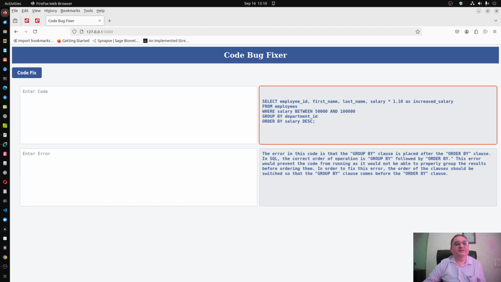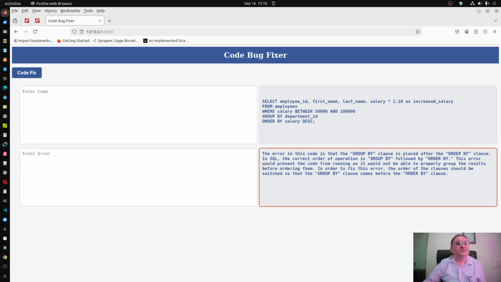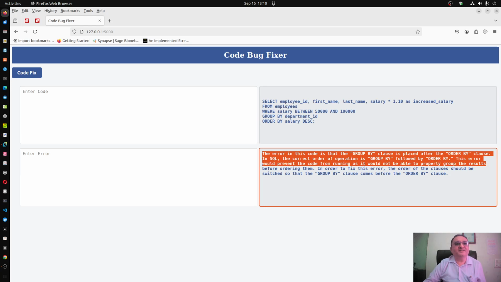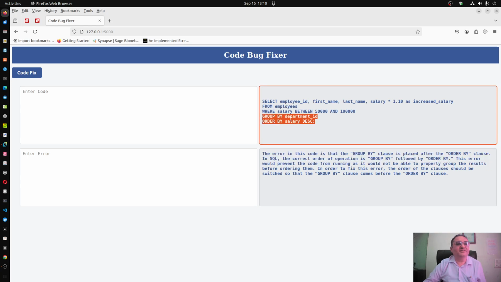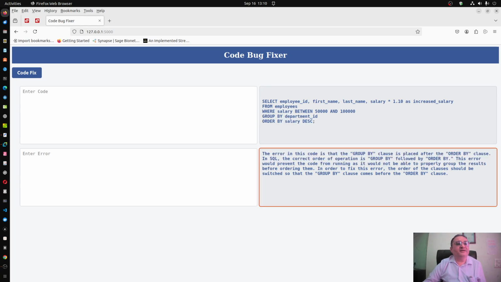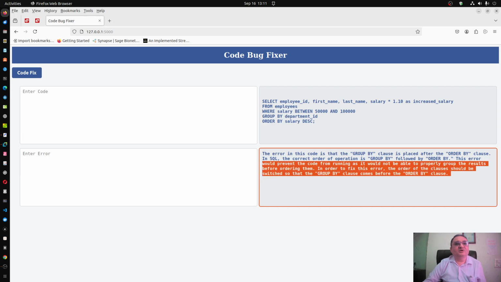That we know, here it was wrong. And the second thing is that group by is meaningful only if there is some aggregate function like count, mean, or maybe sum or something. So it clearly says that group by was placed after order by, so it has corrected it now. Now it is before order by. And the second thing is also that there should be some aggregate function.